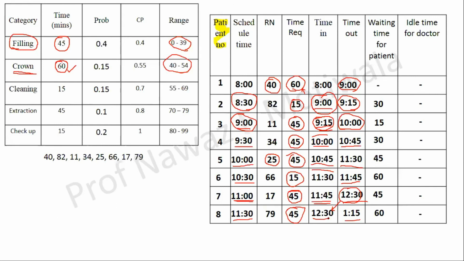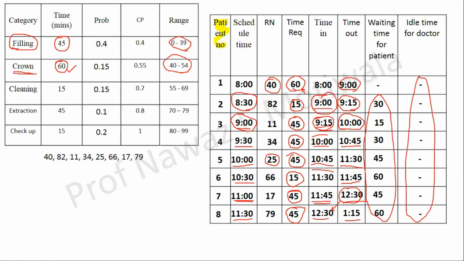Okay, so in the question it was asked to find out the waiting time or idle time for the patients. So we have already found out for each patient the waiting time, and also it was asked to find out what is the idle time for doctor. So you can observe in this, the idle time for doctor is dash, or you can say it as 0. So I will write the answer as the waiting time for the doctor is 0, and waiting time for each patient is already mentioned in the table. So with this, we have completed the problem which was given, and we have also found out what are the requirements of the problem. Thank you.